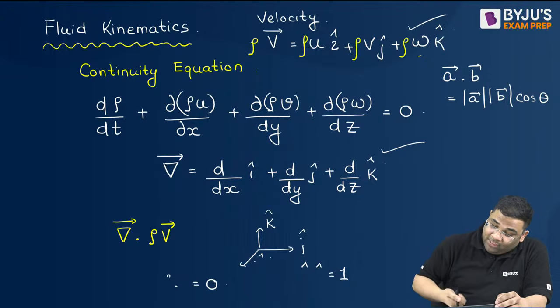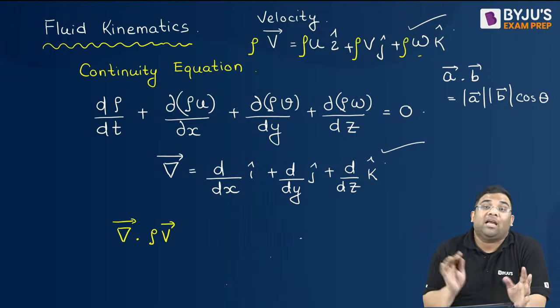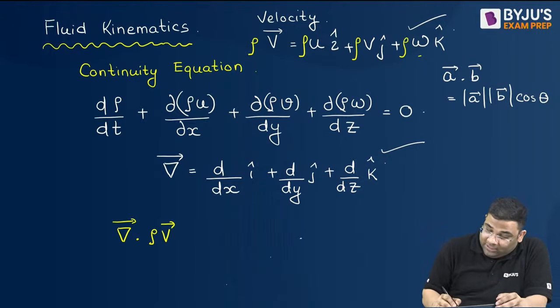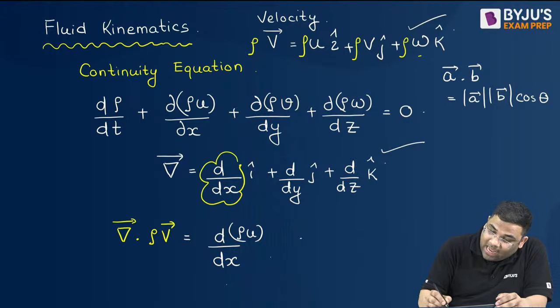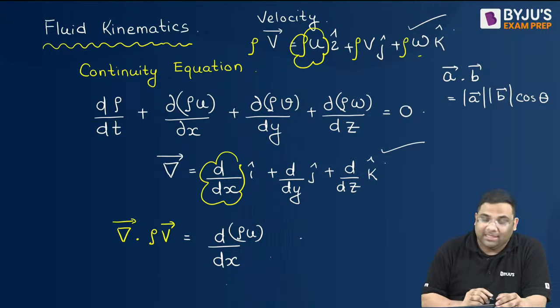So whenever I'm doing the dot product, I will just take i and i, j and j, and k and k. Then I will get 1. So this will become d of dx of rho into u. You see? i of this and then i of this. Yes?